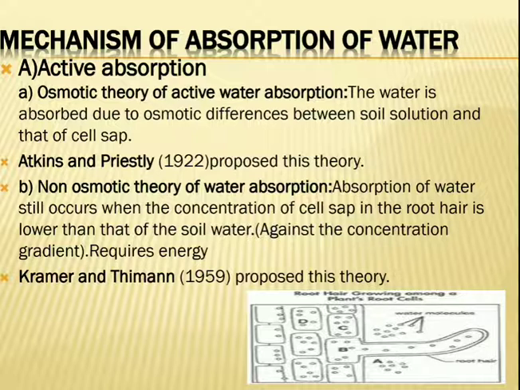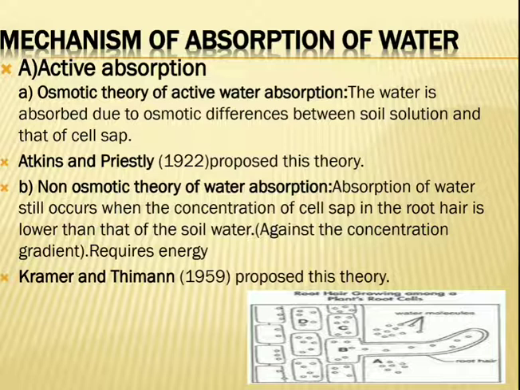In active absorption, water enters the root hair by osmosis. The water moves from the root hair to the cortical cell and from one cortical cell to another by the gradient of water potential, that is DPD, diffusion pressure deficit.